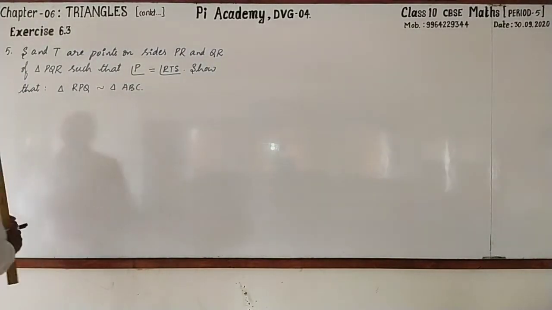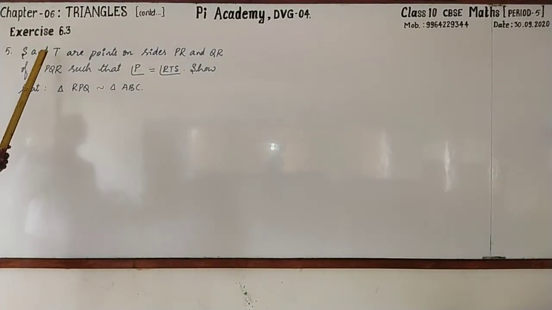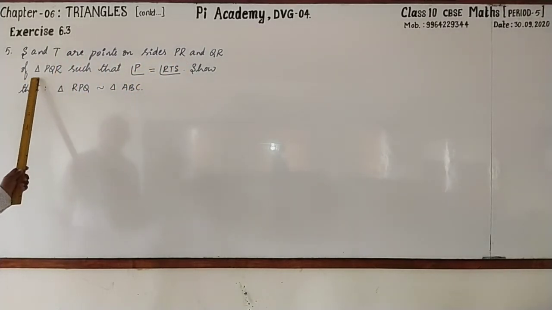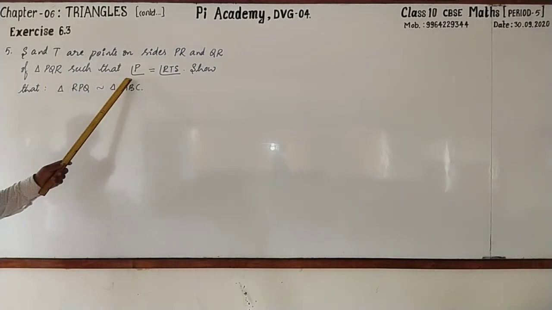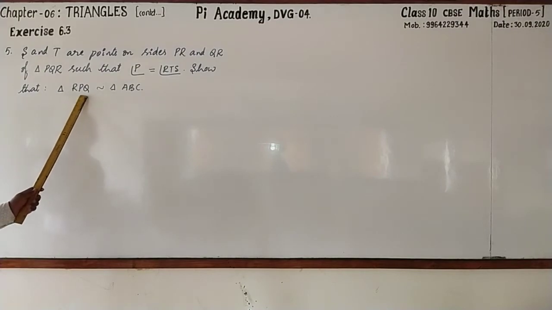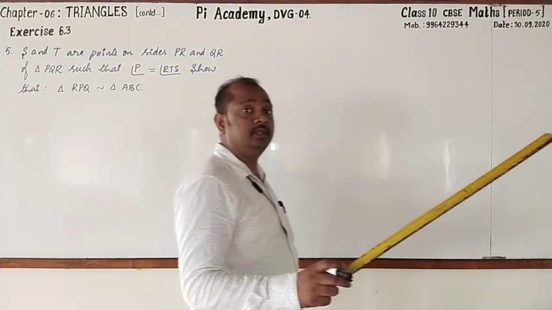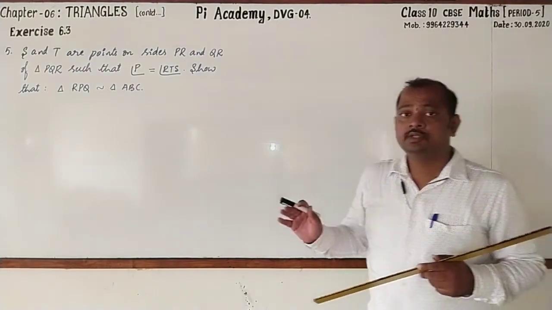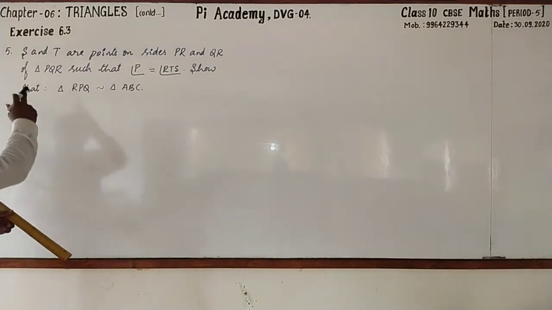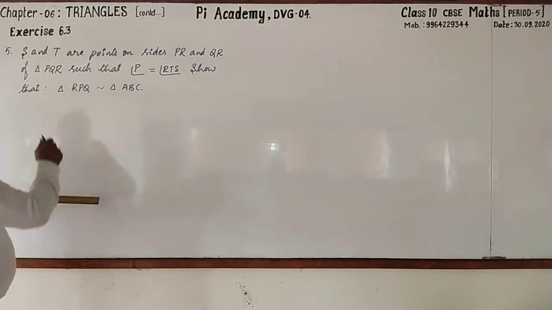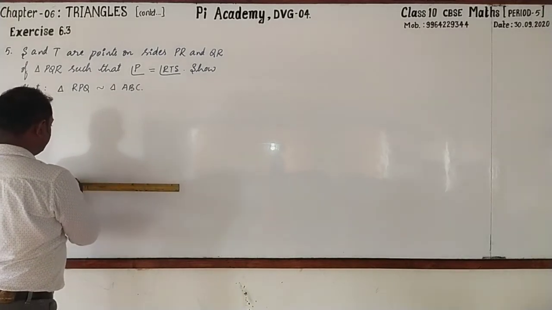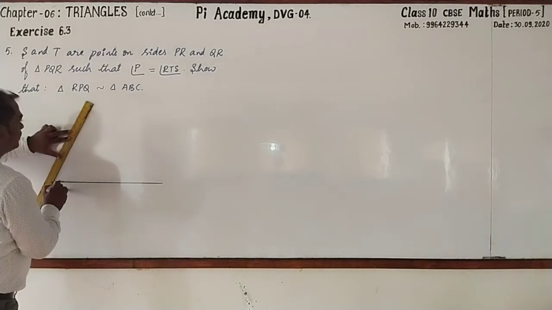Dear students, go through this one. Fifth one: S and T are points on sides PR and QR of triangle PQR such that angle P equals angle RTS, then we have to show that triangle RPQ is similar to triangle RTS. Here they have not given the geometrical figure, so we shall go for drawing it. Which triangle should be drawn? It is PQR. Here I draw it. Just keep observing. Let us draw the triangle PQR.